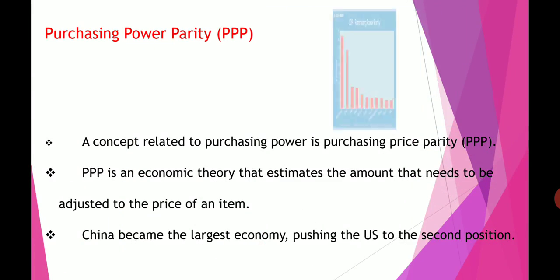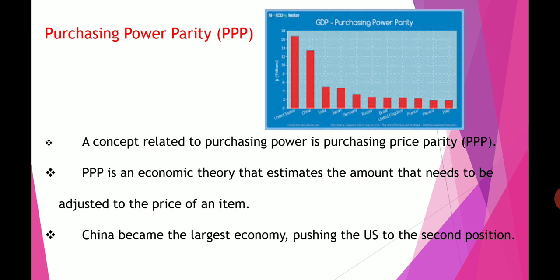Next one, purchasing power parity. This purchasing power depends on GDP. What is GDP? Gross domestic product. Domestic means within the country. How much production they give is called gross domestic product.